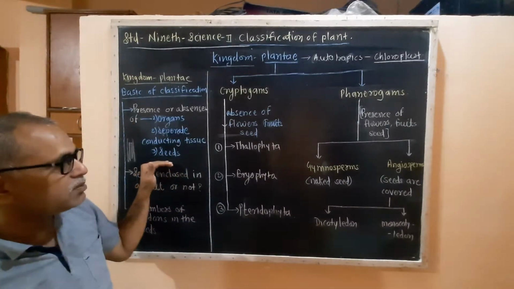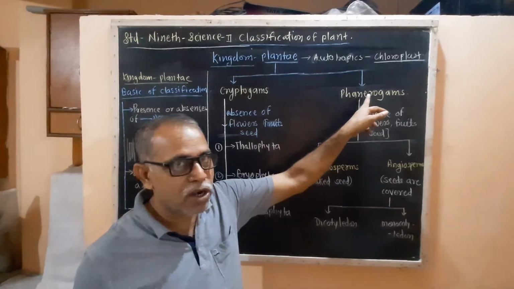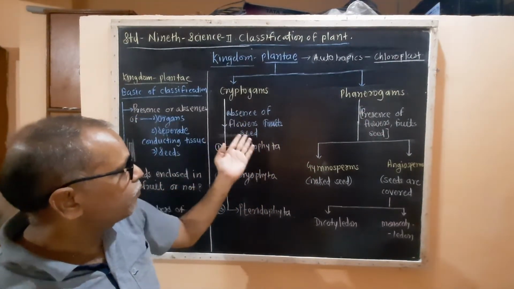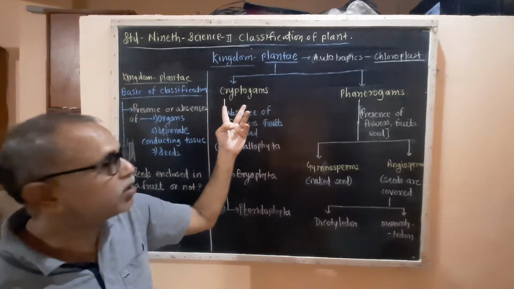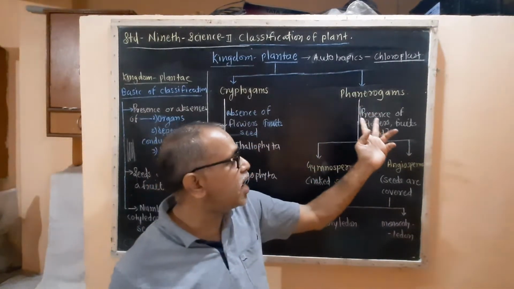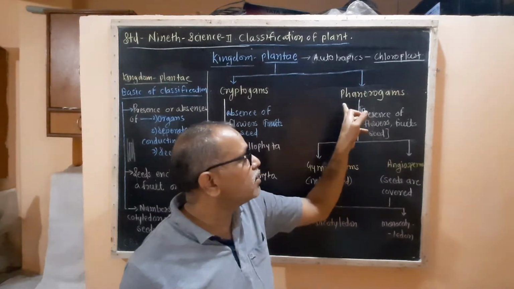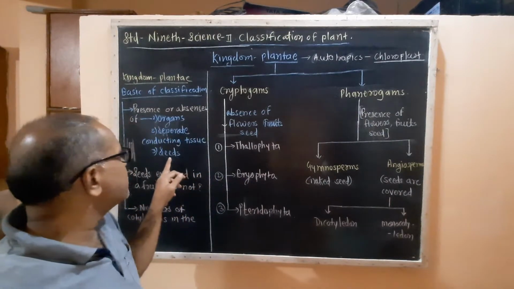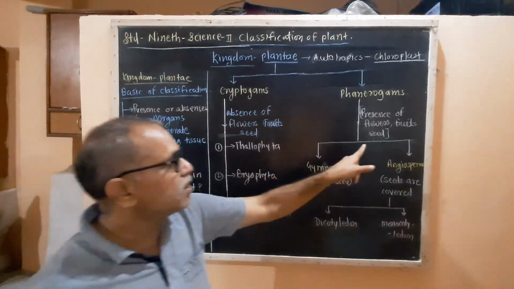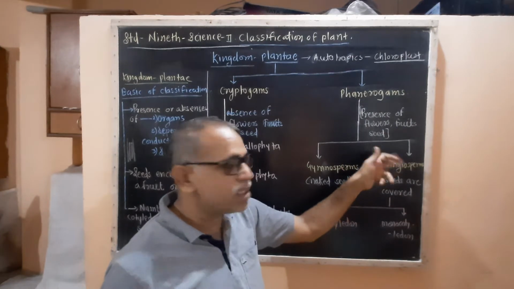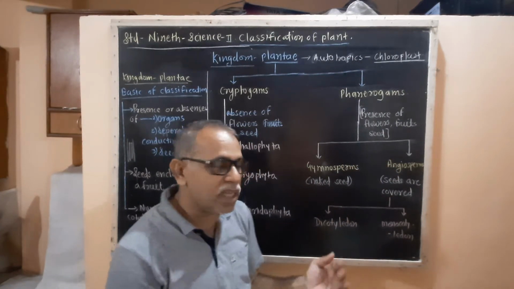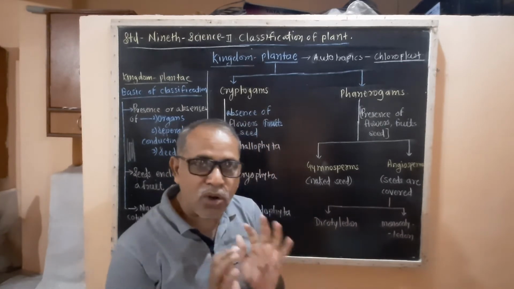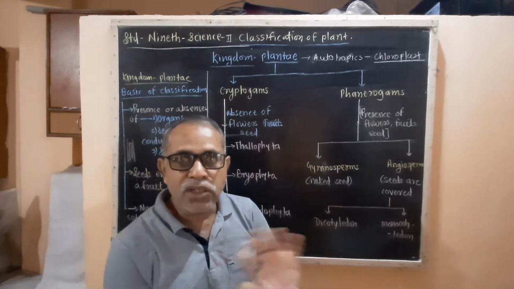If they bear seeds, they are phanerogams. If they do not bear seeds, fruit and flowers, they are cryptogams. Phanerogams, where seeds are present, are also divided into two classes: gymnosperms and angiosperms. In gymnosperms, the seeds are not enclosed in the seed coat.